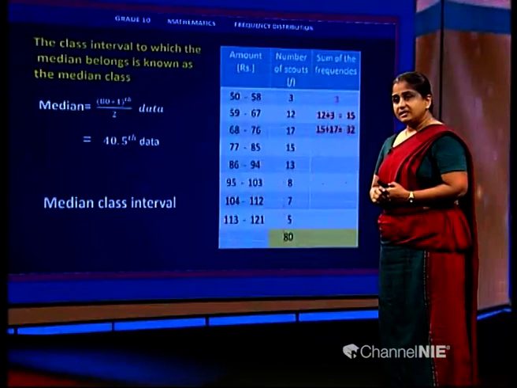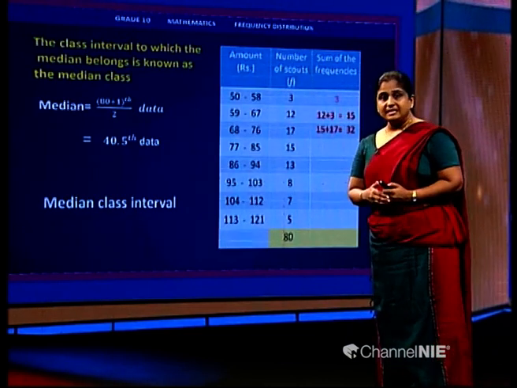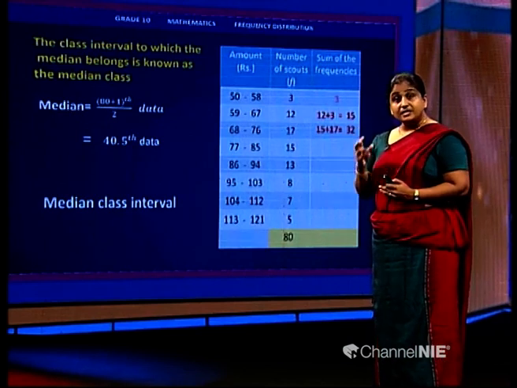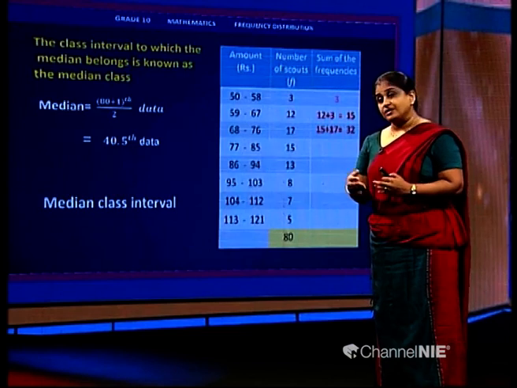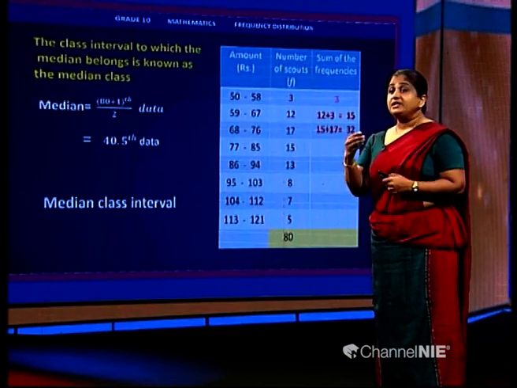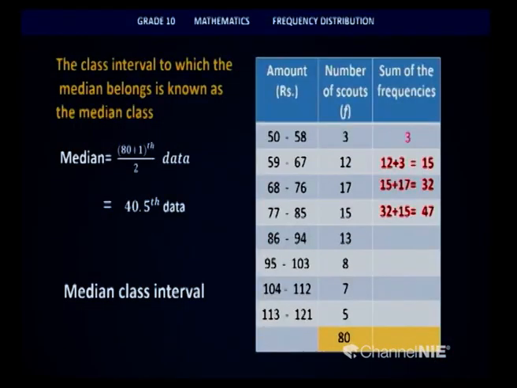Once you come to this 32, it means that up to the three class intervals, we have 32 data points in order. But we are looking for the 40th or the 41st data. Therefore, we need to move into the next class interval. At the end of the next class interval, you can see children, it is 47 data points that you get. So definitely the median should be lying in this class interval. So my median class interval should be 77-85.